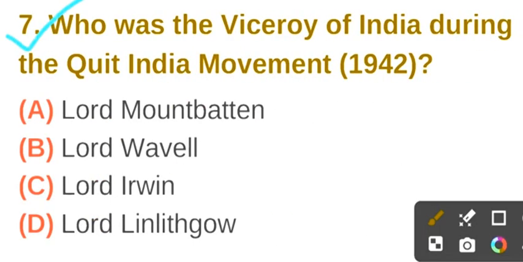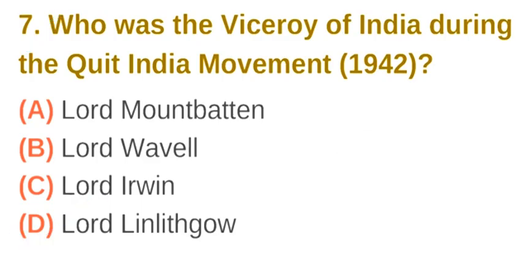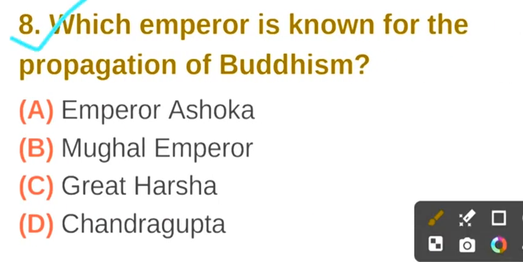Question number 7. Who was the Viceroy of India during the Quit India movement? The correct answer is option D. Lord Linlithgow. Question number 8. Which emperor is known for the propagation of Buddhism? The correct answer is option A. Emperor Ashoka.